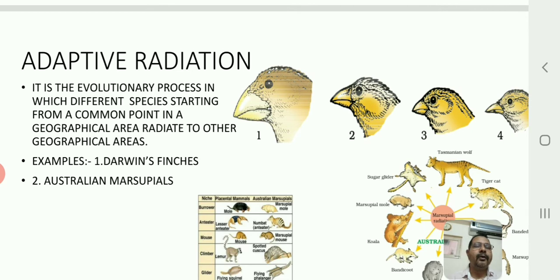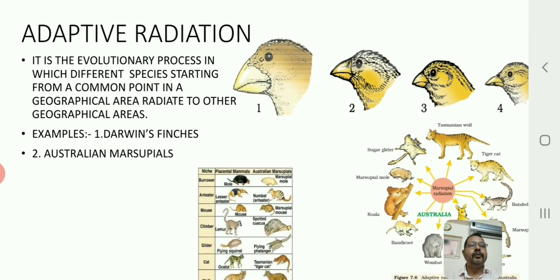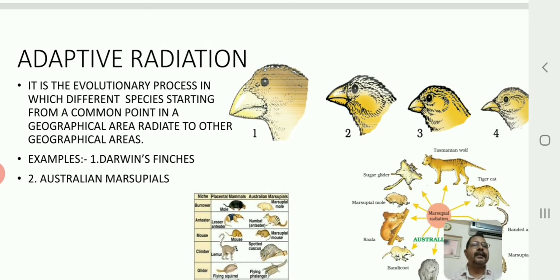Initially they were all eating seeds, but because of radiating to new areas, new places, whatever food was available in that particular land or habitat, they ate that kind of food. Some ate fruits, some ate seeds, some ate insects, and like that. Because of that, the structure of the beak has undergone a gradual change.